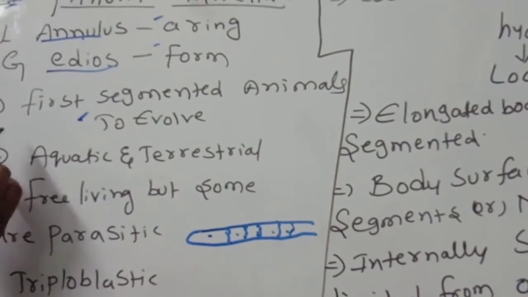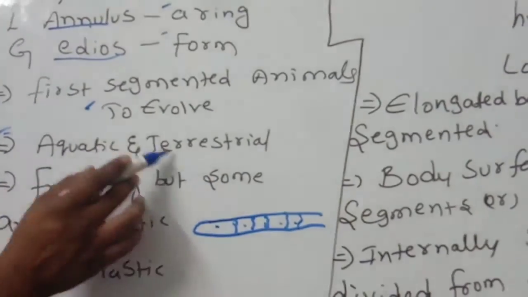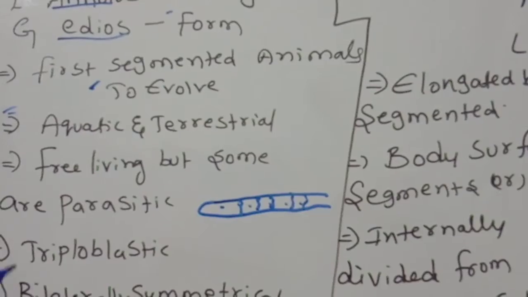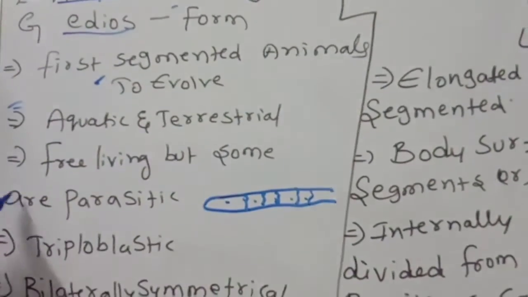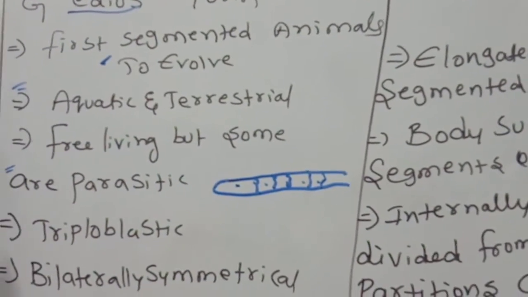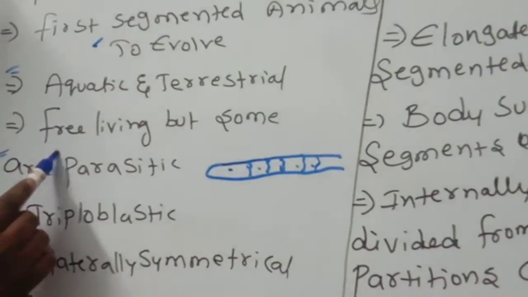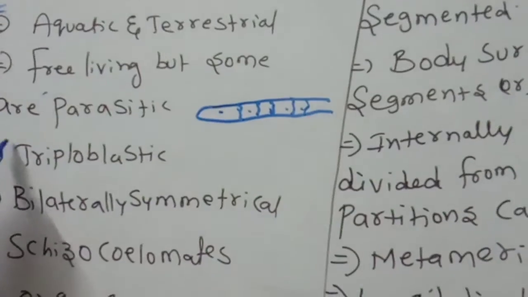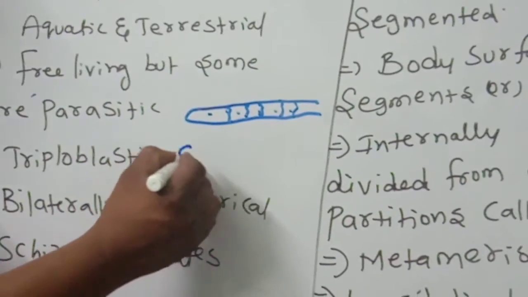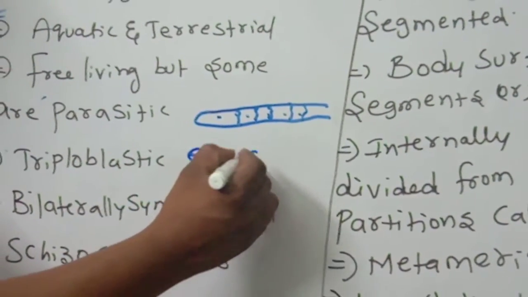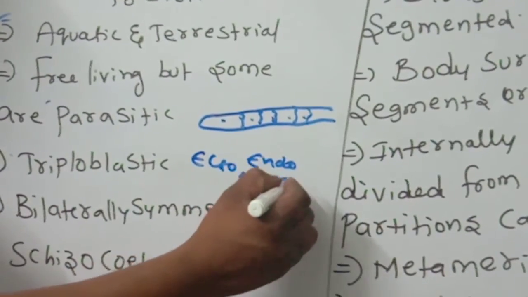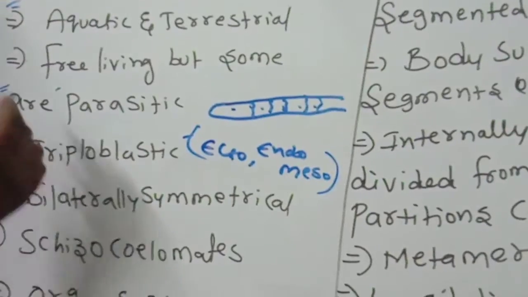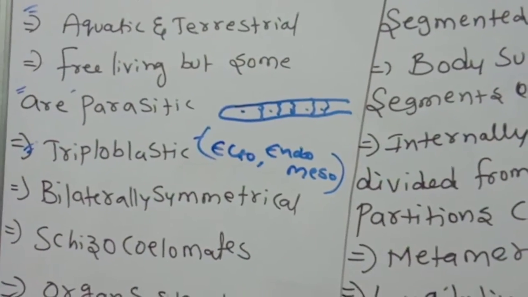These all are, some are aquatic, some are terrestrial. Means some live in the water, some live on the land. They are free living, but some are parasitic. They can live freely, but some live parasitically, you know very well, they live in the host. They are triploblastic. Triploblastic means, what is the meaning of that? Ecto, endo, meso terms are there or not? So these 3 germ layers are there, in the sense they are triploblastic.